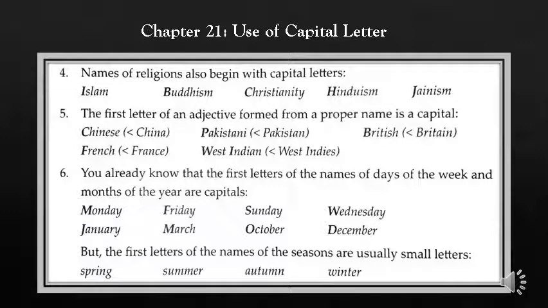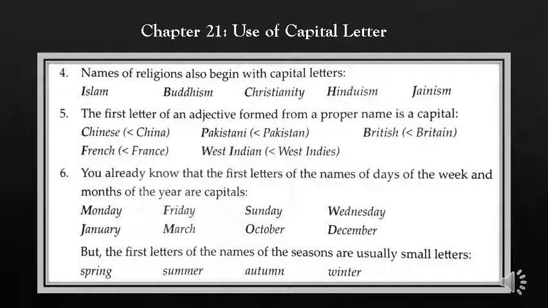Now come to the fifth use. The first letter of an adjective formed from a proper name is a capital. Students, those adjectives that are formed from a proper noun always start with a capital letter. For example, Chinese. It is an adjective and it is formed from the proper noun China. So it starts with a capital letter.